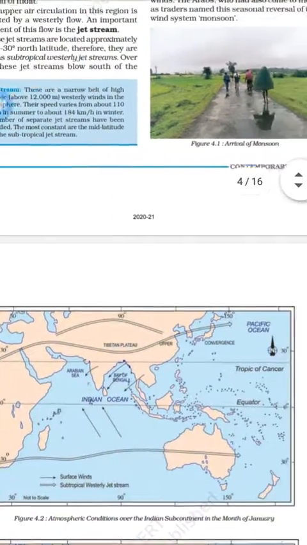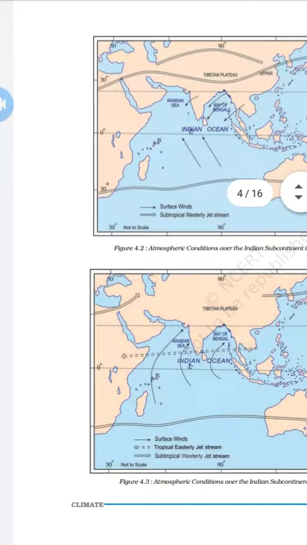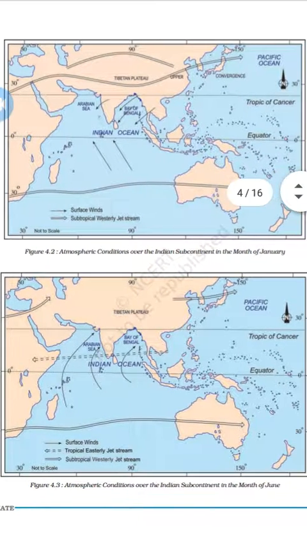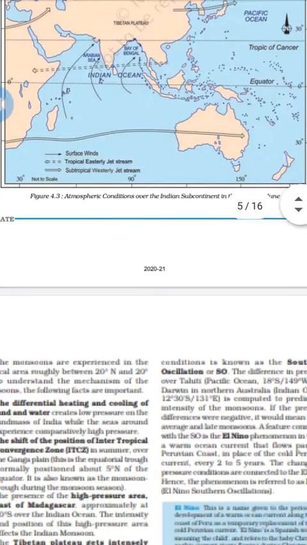When we see these maps, only then can we easily understand these surface winds and the directions which they used to reach our country to do trading. The European sailors as well as the other sailors reached India with the help of these monsoon winds. These monsoon winds have important facts, so here are some facts we have to discuss.